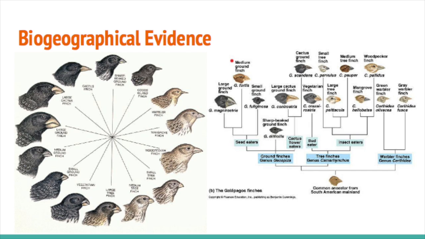Environmental conditions can force a species to adapt, resulting in new characteristics. An example of biogeographical evidence is Charles Darwin's Galapagos finches. The Galapagos Islands are a group of islands, each with its own different finch species. The finches originated from a single finch species that came from the South American mainland. However, each species developed new characteristics on the different islands because of the different environmental conditions. For example, the vampire finch has adapted to drink the blood of other birds when fresh water is scarce.